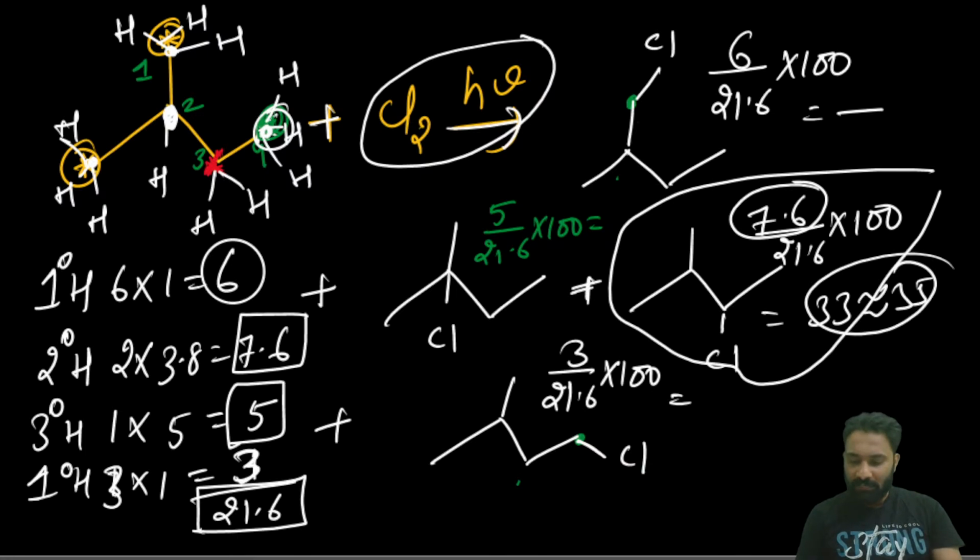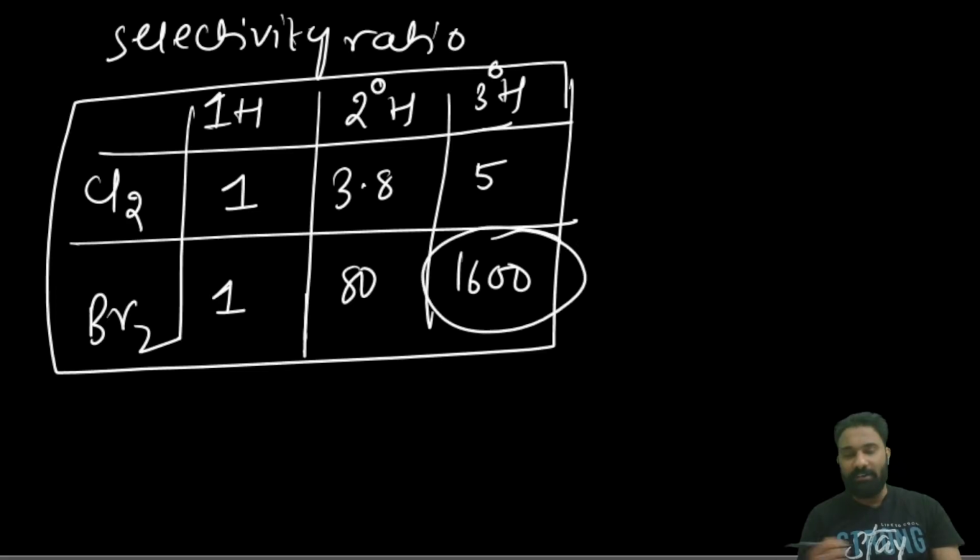Because bromine 3 degree value is having how much? 1600. So blindly you can go. Bromination, if they have given, blindly you can go for the 3 degree. But chlorine, if they have given, you should not go blindly. You have to decide.